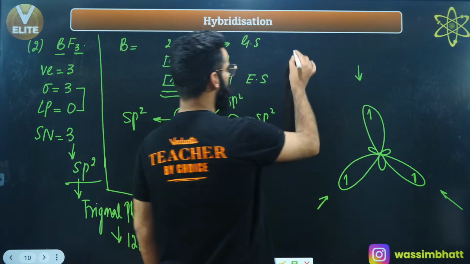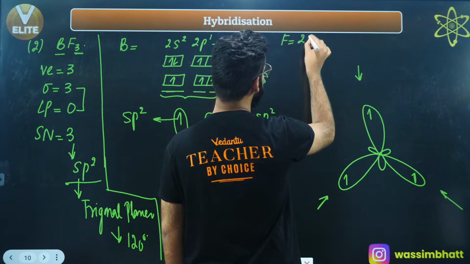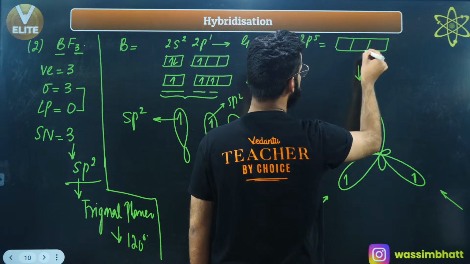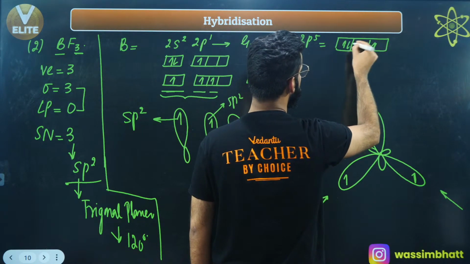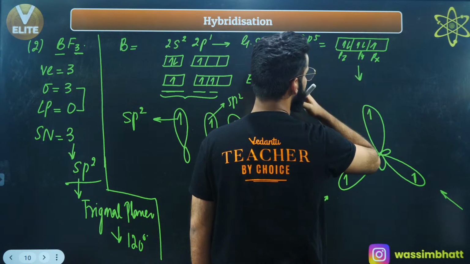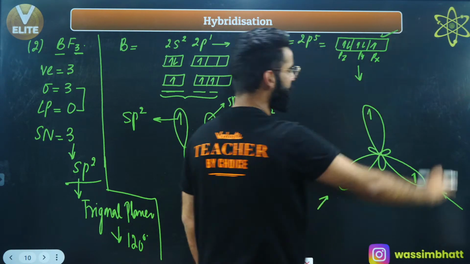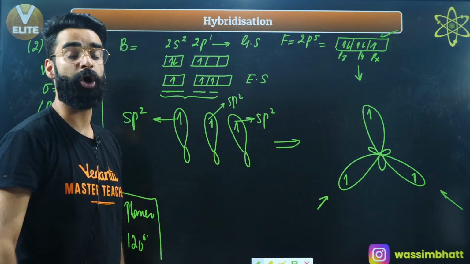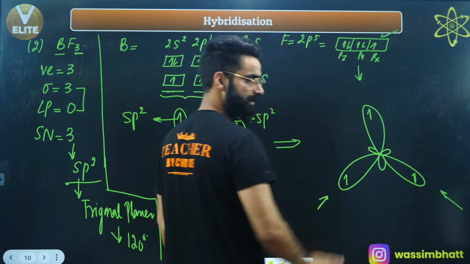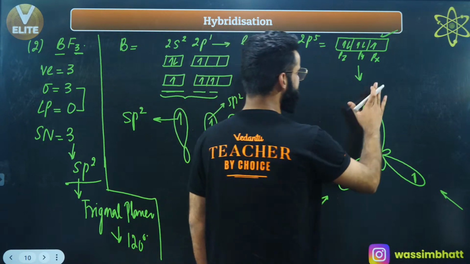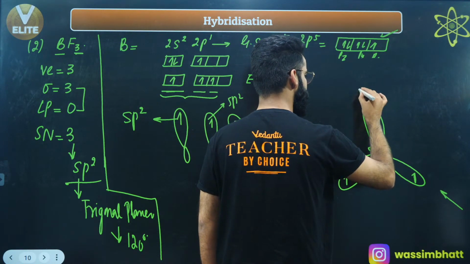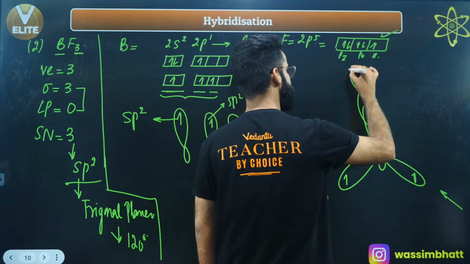So if I ask you, what is the outermost configuration of fluorine? It's 2p5 configuration. 2p containing 5 electrons: 1, 2, 3, 4, 5, right? Let's call this px, let's call this py, let's call this pz. So there is one atomic orbital in fluorine which is unpaired, and that unpaired atomic orbital of fluorine is going to overlap with these hybrid orbitals, right? Yes, so I'll say the px atomic orbital of one fluorine has come from this side and has done the overlapping.